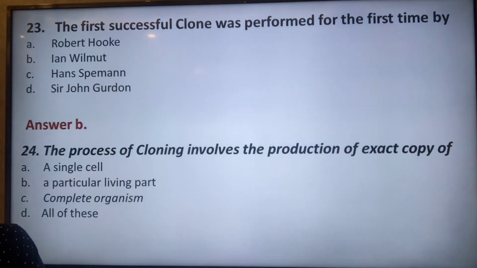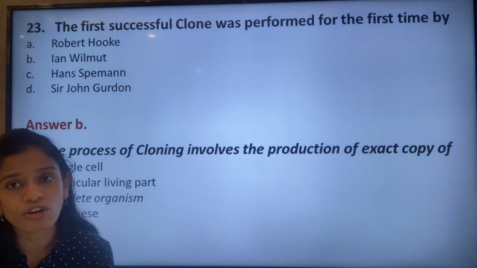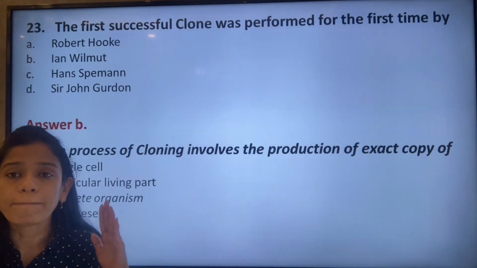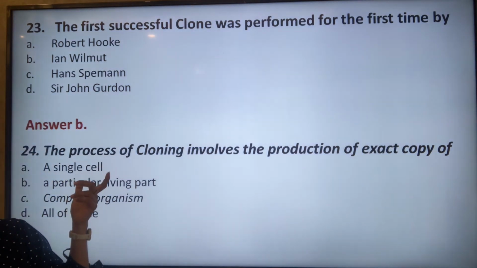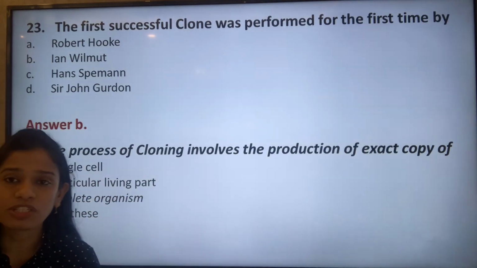Next question. The process of cloning involves the production of an exact copy of a single cell, a particular living part, a complete organism, or all of these. So the process of cloning involves making an exact copy of one particular cell. It can be a particular living part of an organism or a full complete organism.